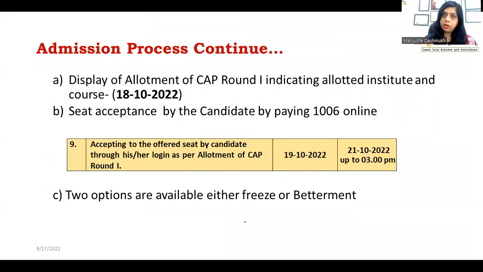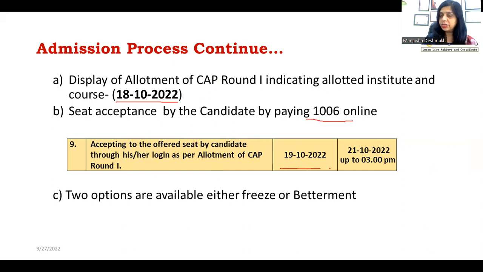Then after filling the option form, the display of allotment of CAP round 1 indicating the allotted institute and course happens on the 18th of October. So on 18th of October you will get the allotment list of CAP round 1. Then you have to do seat acceptance by the candidate by paying. You have to pay some amount and accept the seat, accepting the offered seat through his or her login as per allotment of CAP round 1.